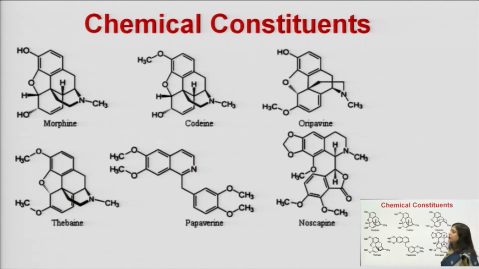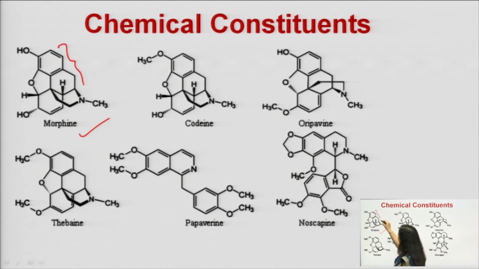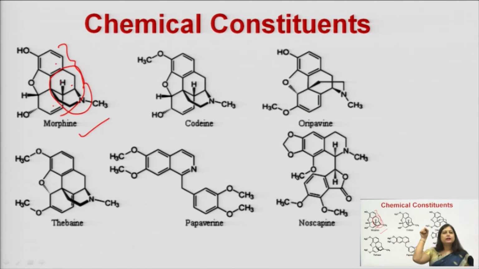And what are those? So, this is morphine. This is the structure, and you can see that it has a phenanthrene nucleus. There are 3 ring structures joined together, as well as one isoquinoline ring. You can see that there is a 6-membered ring attached to a 5-membered heterocyclic ring.